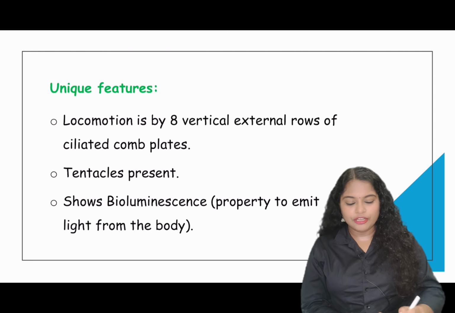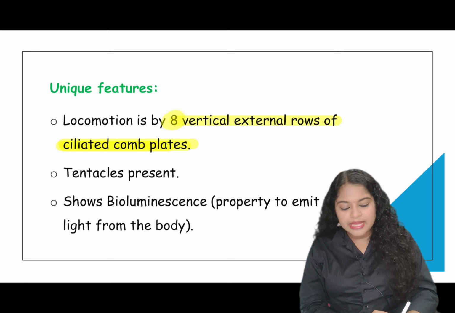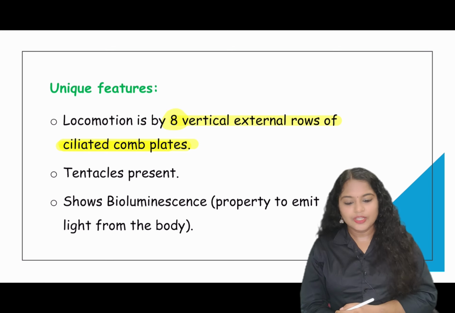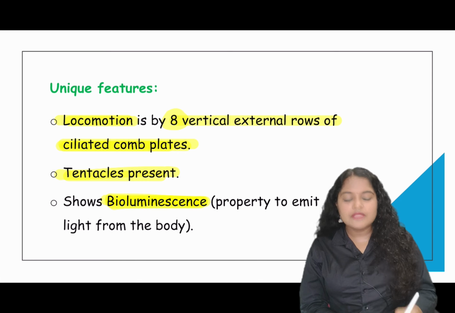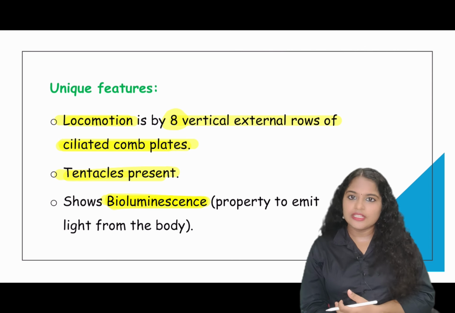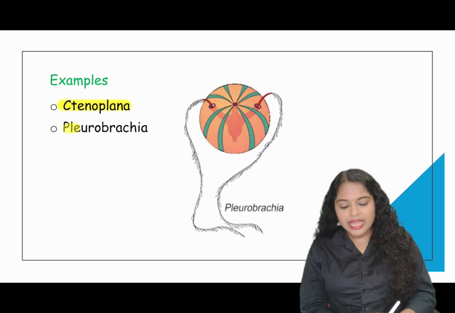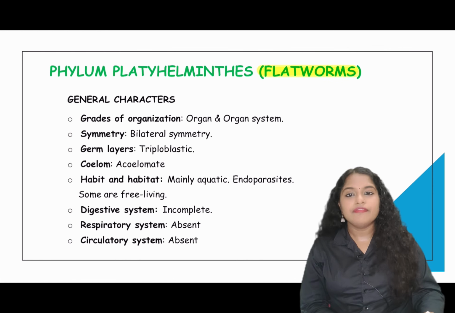Unique features of phylum Ctenophora: they have 8 external rows of ciliated comb plates. So how many comb plates are there for them? They have 8 ciliated comb plates, and this helps in locomotion. Their tentacles are also present, and these organisms have a particular phenomenon called bioluminescence. What is bioluminescence? It is the ability of an organism to emit its own light. So these organisms are bioluminescent also. Examples: Ctenoplana and Pleurobrachia.